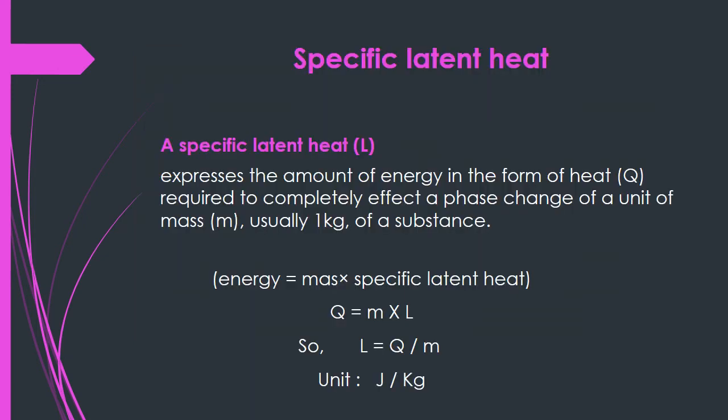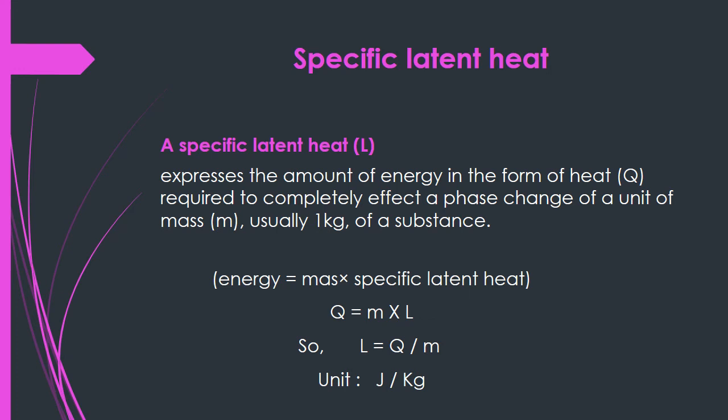Calculation of latent heat. Specific latent heat is defined as the amount of energy in the form of heat required to completely affect a phase change of a unit of mass, usually 1 kilogram, of a substance. So it can be calculated by energy equals mass times specific latent heat, or simply Q = mL.